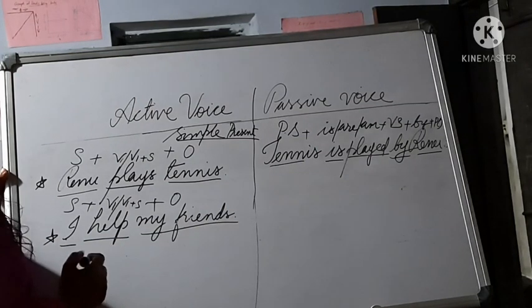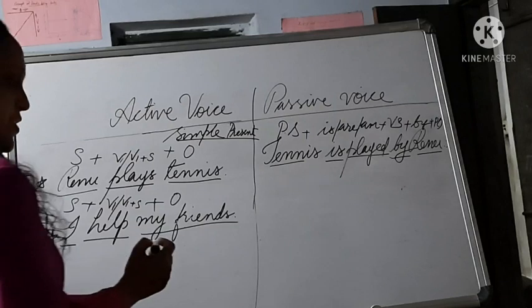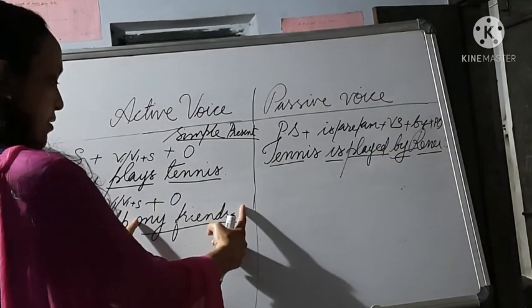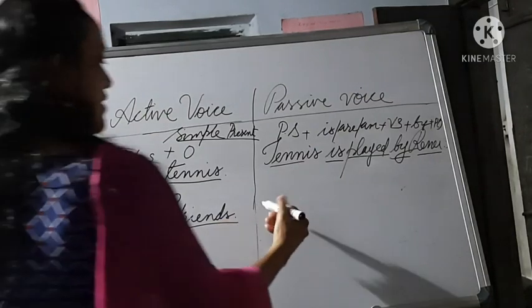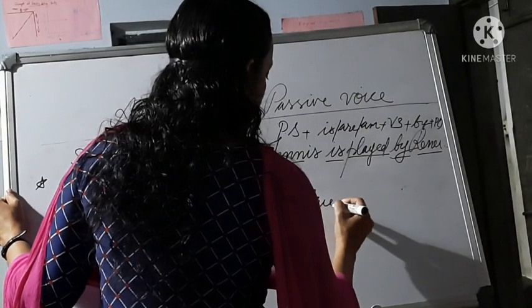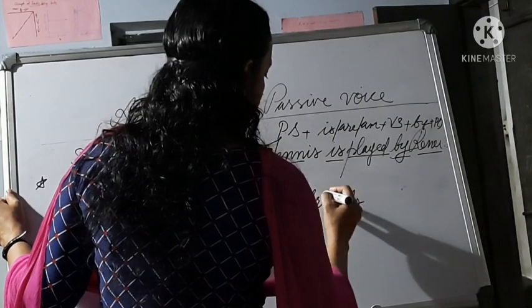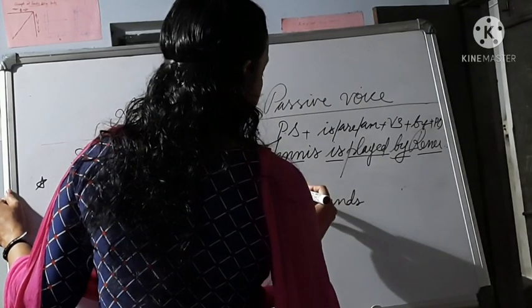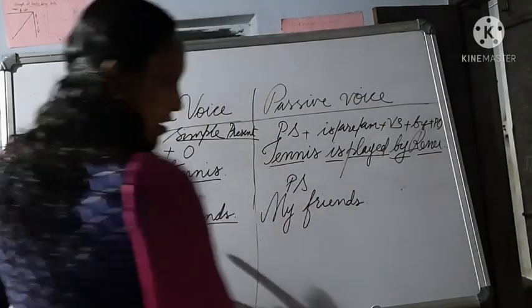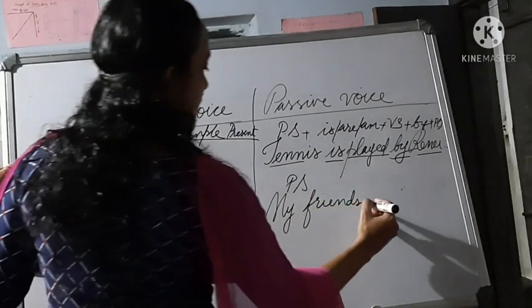Now let's see how to convert it into passive voice. As I already told you, first you take the object. Which is the object here? My friends. That is the passive subject in passive voice, and it is the object in active voice.